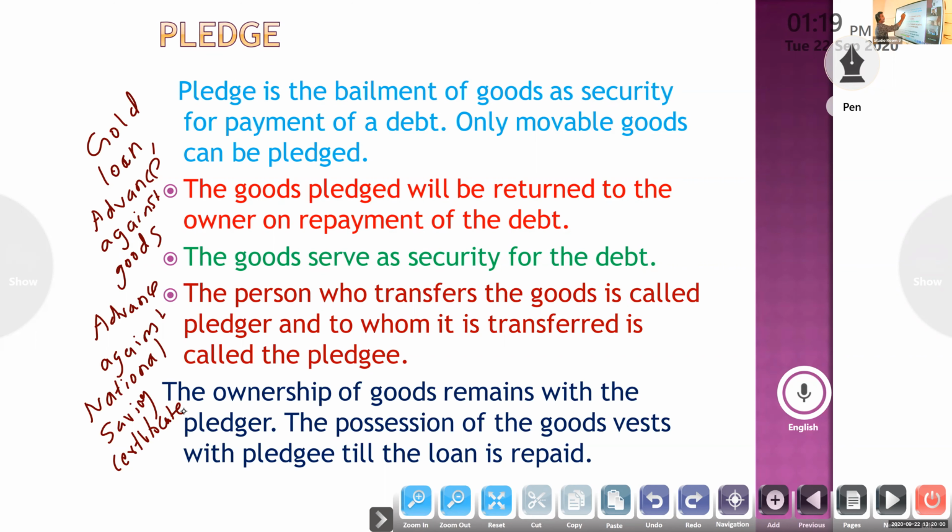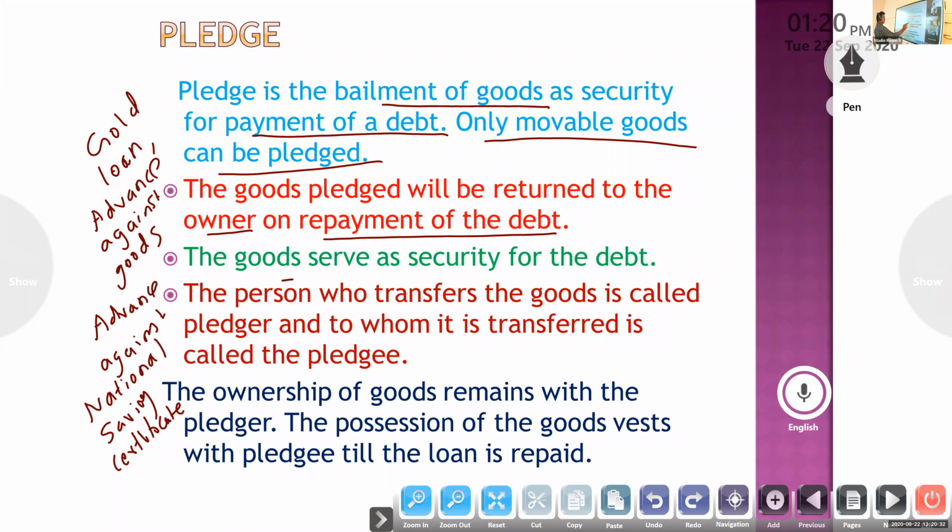Pledge is the bailment of goods as security for the repayment of debt. Only movable goods can be pledged. Gold is a movable good. Next, the goods pledged will be returned to the owner on repayment of the debt.